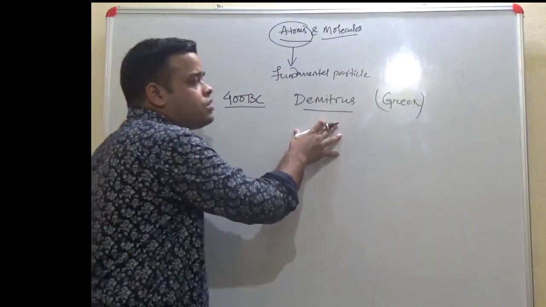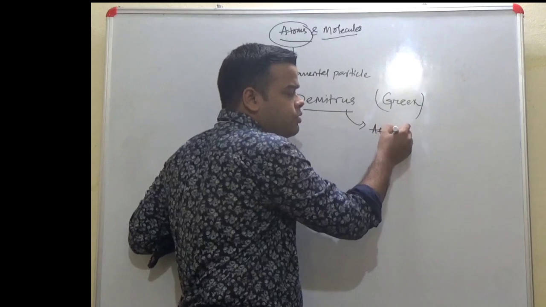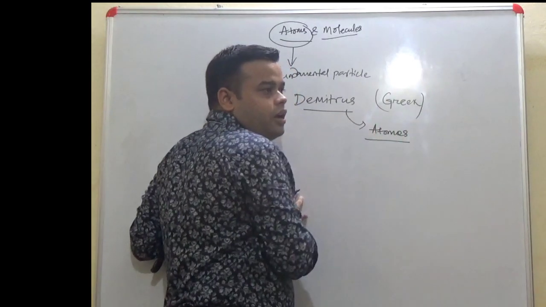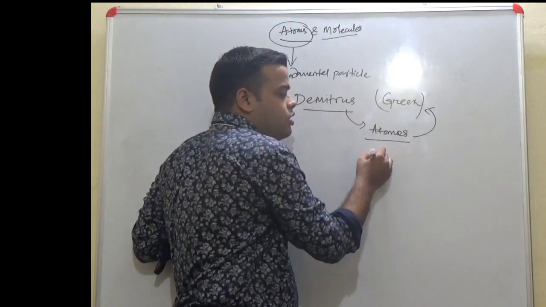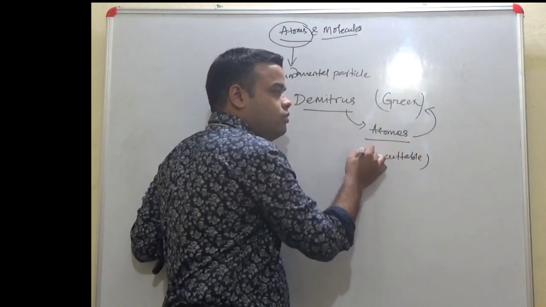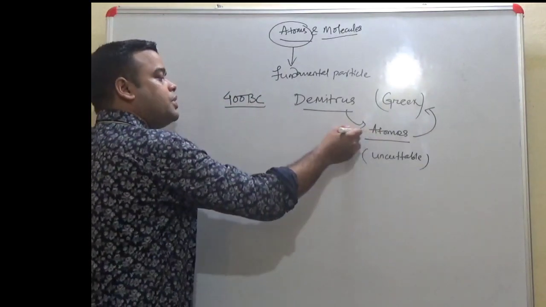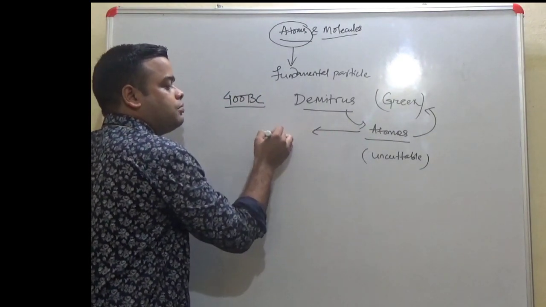So Democritus was the first who used the term atomos. It is a Greek term which means uncuttable. From this term we obtain so-called atom.